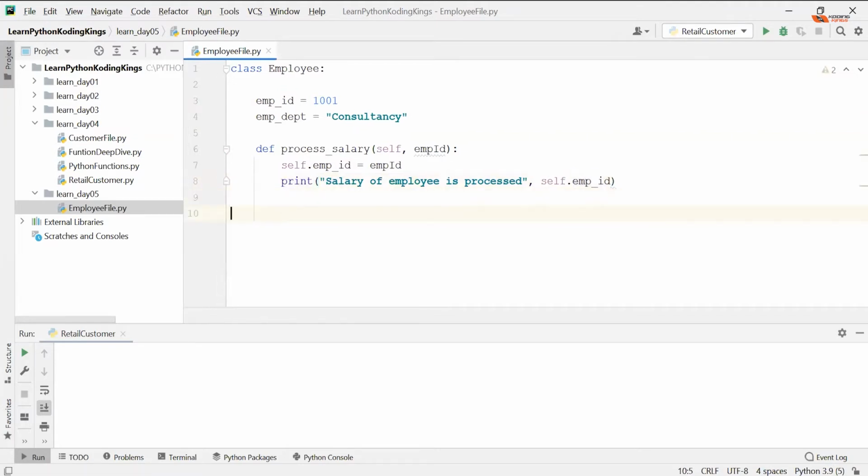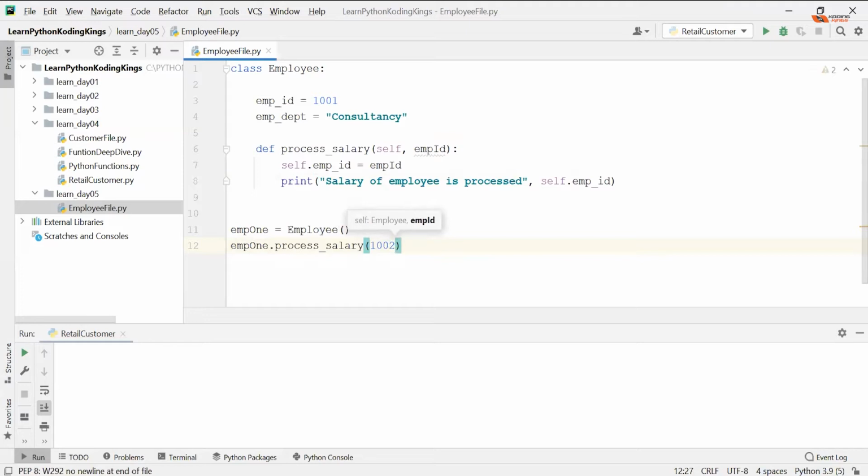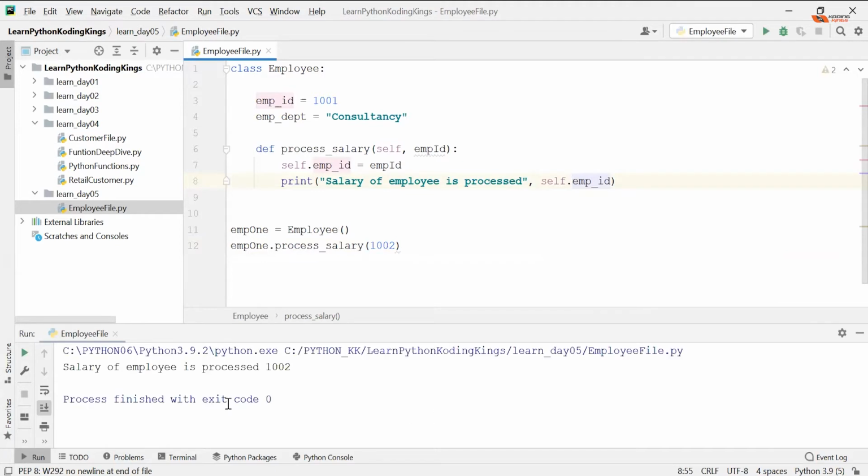Now let's call this. Let's create emp1 equals employee, and let's say emp1 dot process salary, and you are passing 1002. And let's run this method. So you'll see salary of employee processed 1002. Okay, so we saw this. Up to this point, we saw all this. Correct? So here the self is basically emp1. Remember that.